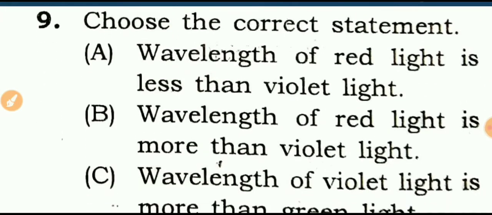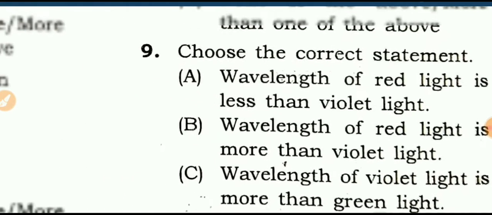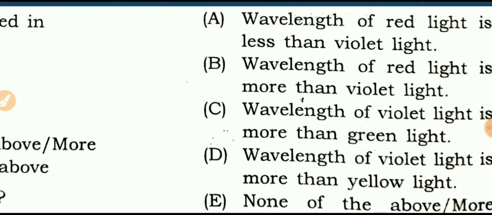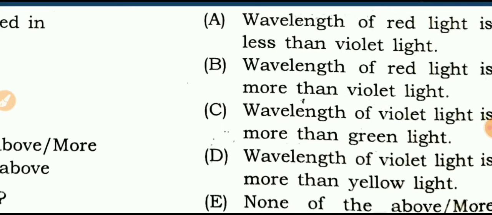The next question is choose the correct statement. The question is wavelength of red light is less than violet.